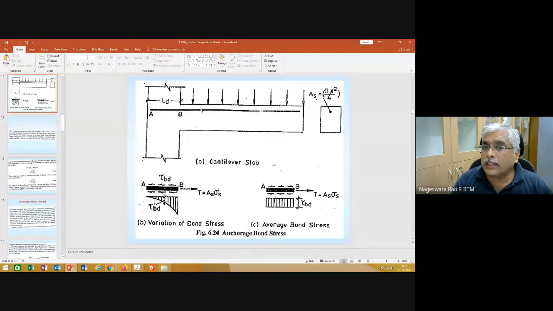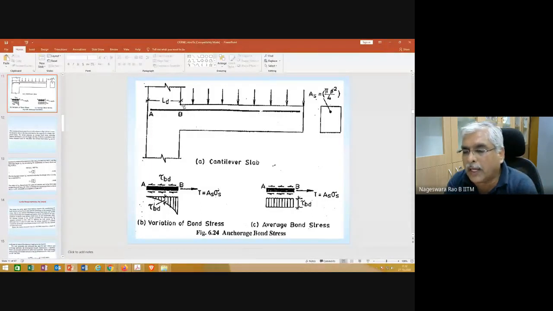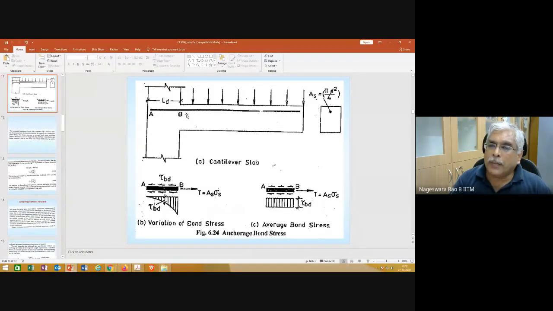And please note that this is not the only reinforcement you are going to have. You are going to have other reinforcement for the column, and here you are going to have shear reinforcement, all those kinds of things. So with all those constraints, you need to make sure you provided the required development length. Depending on the situation, you may go with a 90 degree bend here or in the form of a hook.